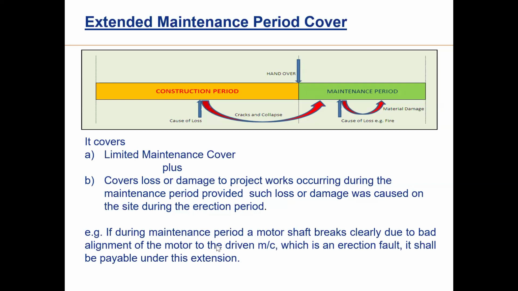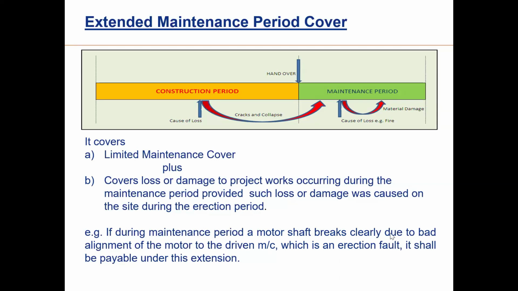It says if during the maintenance period a motor shaft breaks, the contractor is doing some maintenance work of an electrical motor, and during the maintenance period, it is found that the motor shaft is broken.